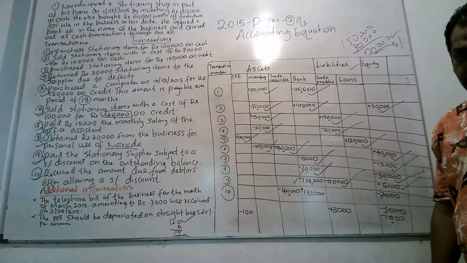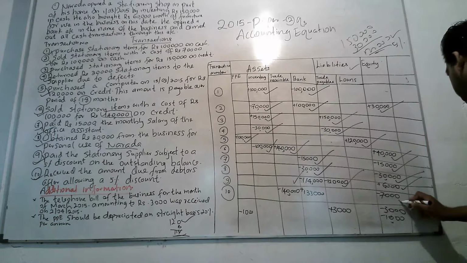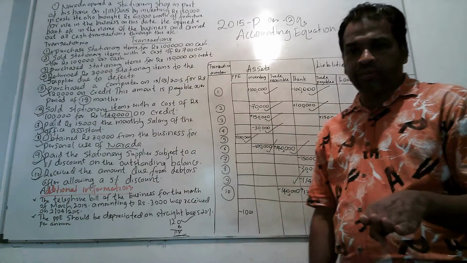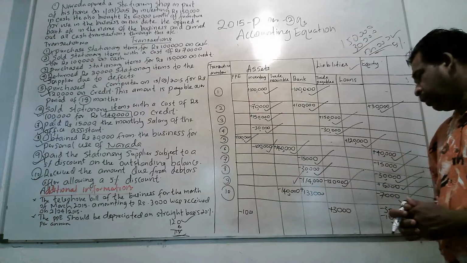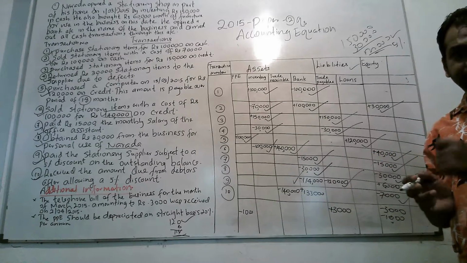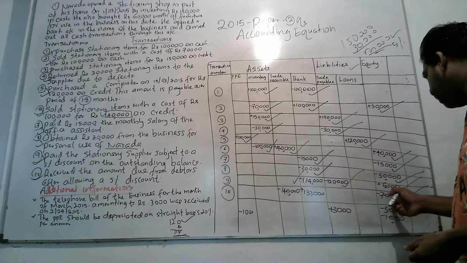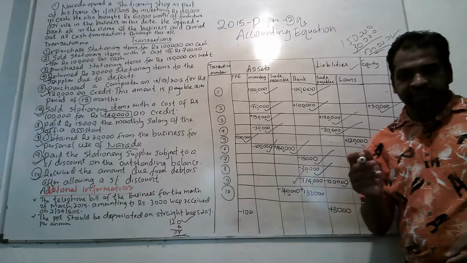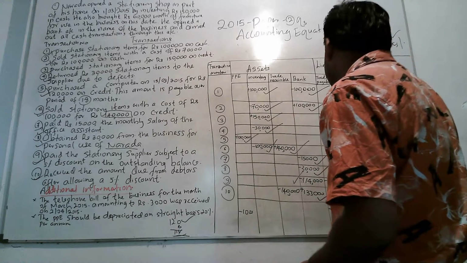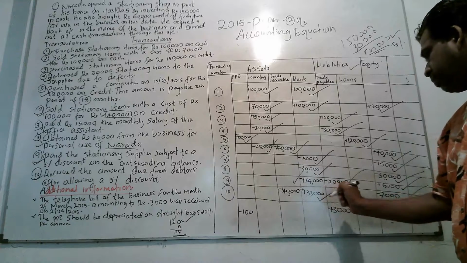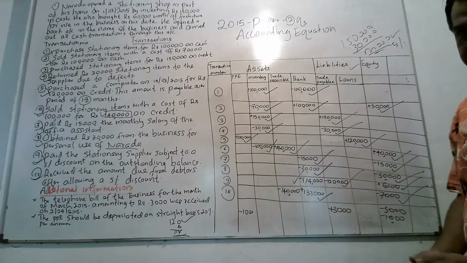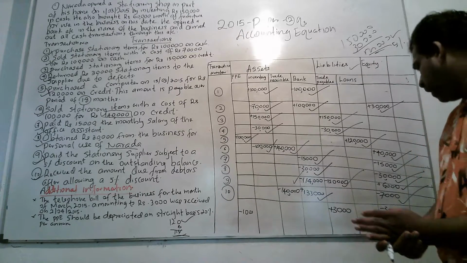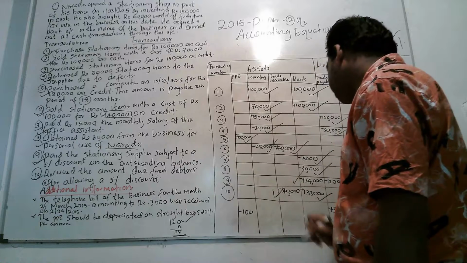Because of any loss, equity will come down. That's why I have put 7,000. The amount calculated as discount allowed is 7,000, that is 5% of 140,000. It is a loss for the business, therefore, because of any loss, equity will come down. Then minus 7,000. Then the balance will be paid by the customer, that is 133,000. Therefore, your bank value will increase by that amount, that is 133,000. But the customer balance will actually disappear, because of 140,000. That's how the amount is received.